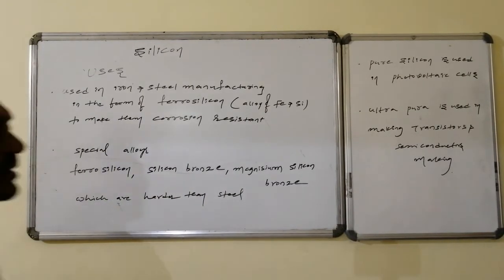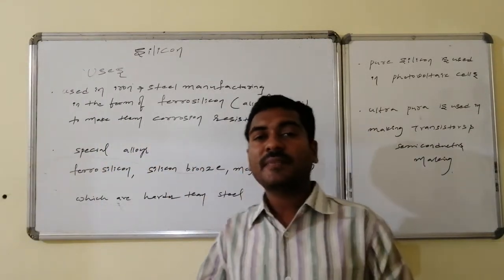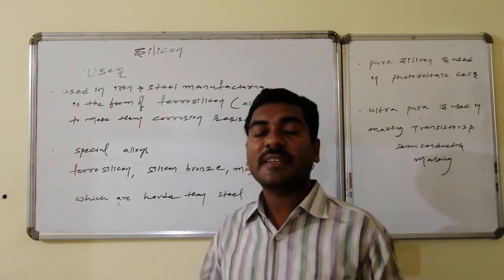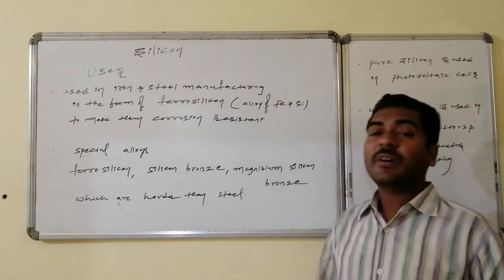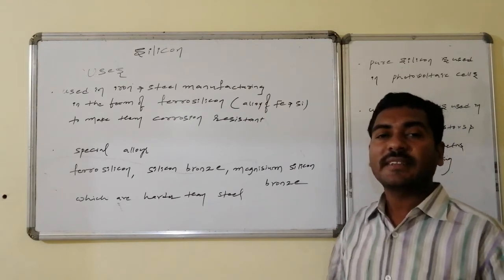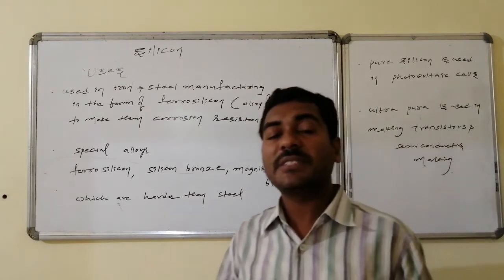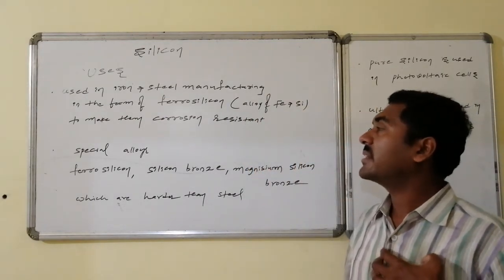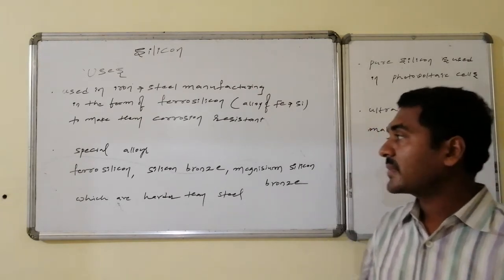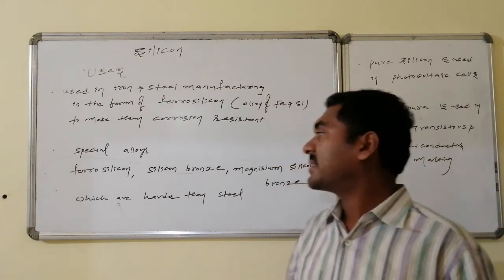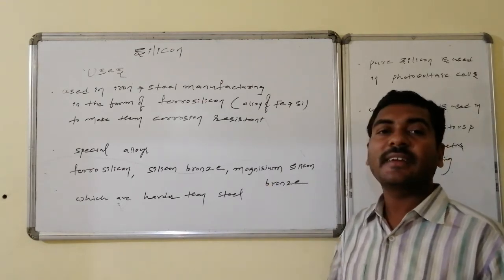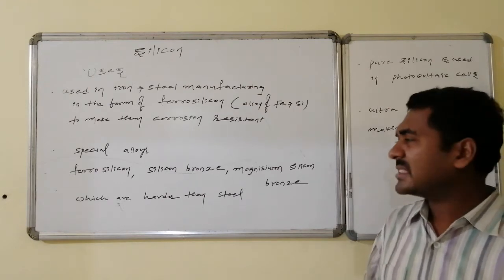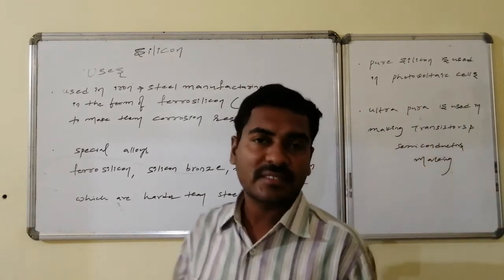Uses of silicon. Silicon has many applications. Silicon is used in the manufacturing of steel as well as iron. In the form of ferrosilicon, an alloy of iron and silicon, it is stronger and harder than steel, and moreover it is corrosion resistant. Silicon is also used in making special alloys like ferrosilicon, silicon bronze and magnesium silicon bronze, which are much harder than steel.